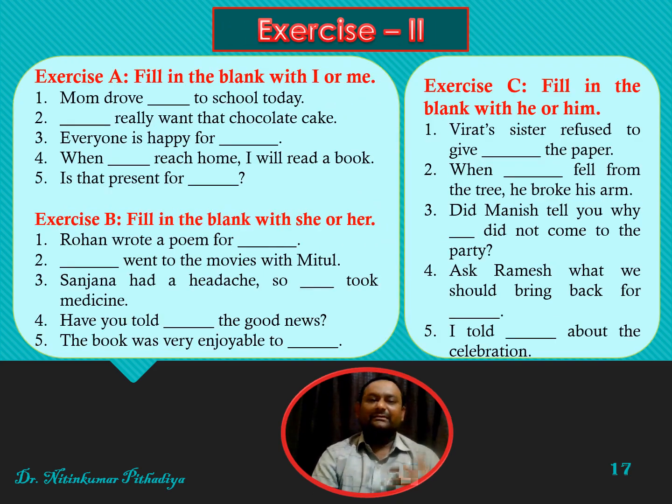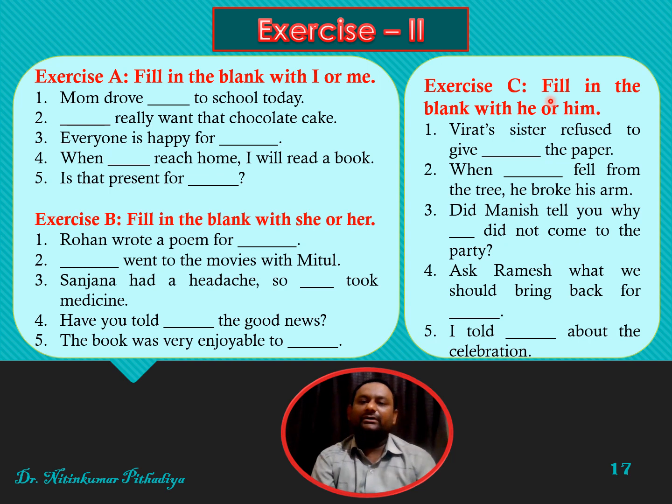Now friends, let's have exercise 2 on the basis of the different types we have and try to understand. Friends, in exercise A, you are to use either I or me. In exercise B, you are to use either she or her in the blanks given below.